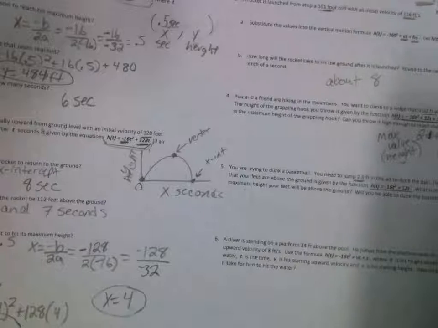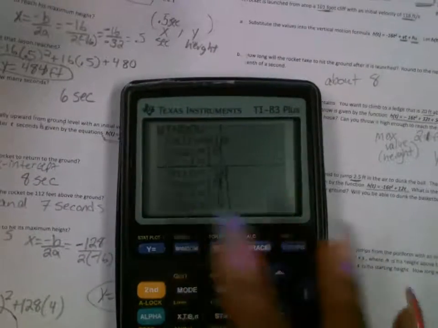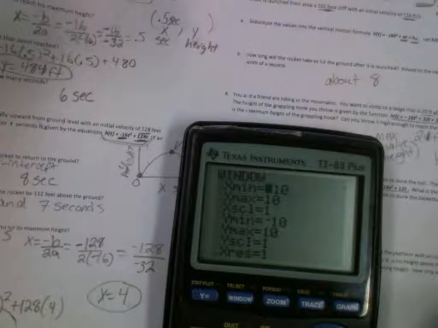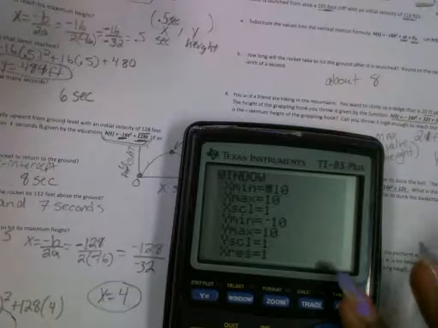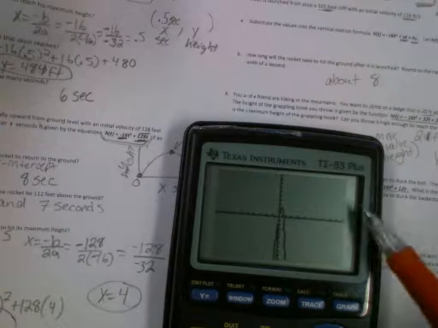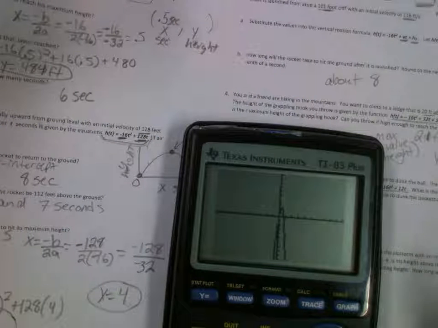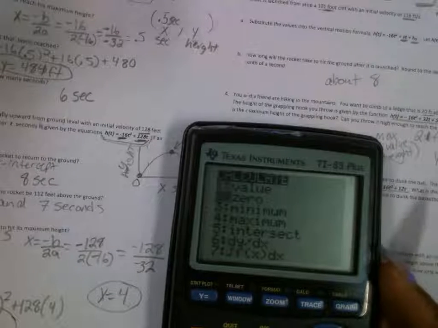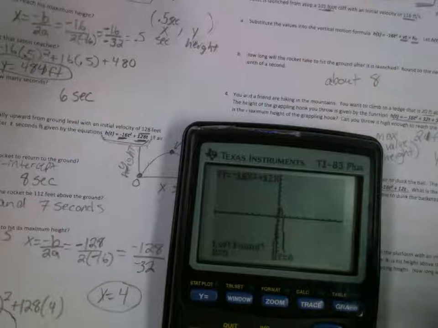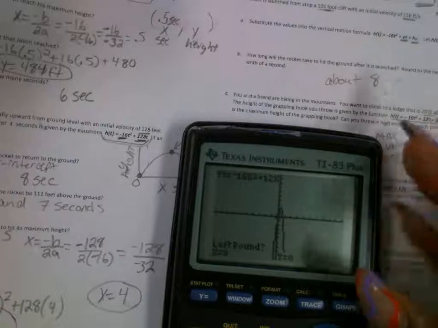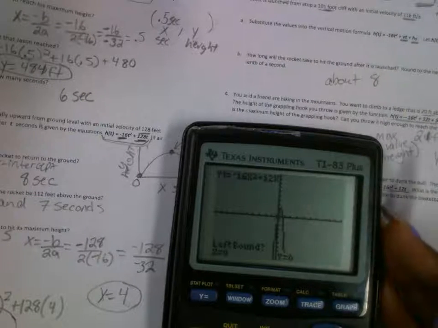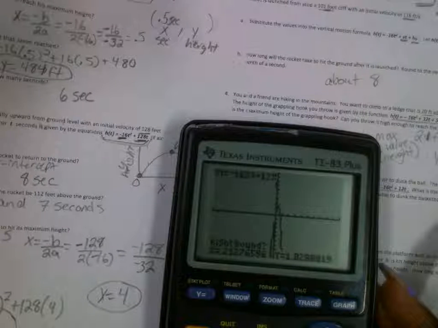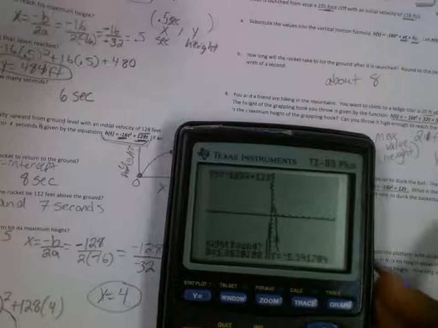All right, so after I graph it, and if you need to see my window, this is what it looks like. It's just the normal one. So now when I graph it, what am I gonna do to figure out the highest point? Second trace, maximum. So I'm gonna put the cursor on each side, go up just a little bit right here, and then go over on the other. Ooh, not down there.